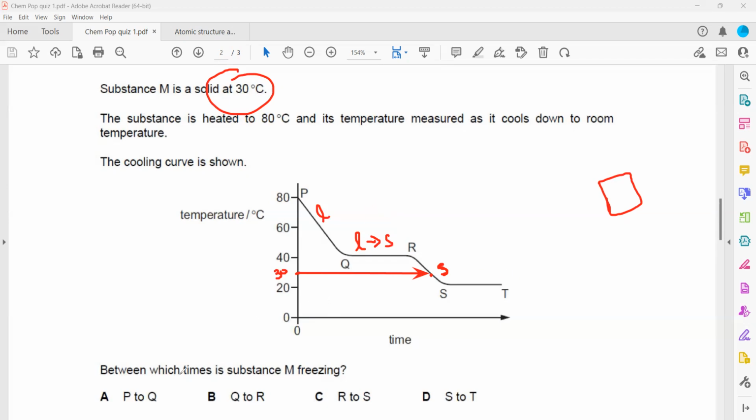So the question was, between which times is the substance freezing? Freezing means a liquid is turning into solid. So when a liquid is turning into solid, it is turning from Q to R. So Q to R, which option is this? B is the right answer. Is this question clear? Anyone having a doubt in this?